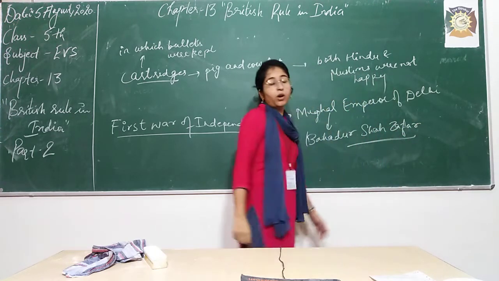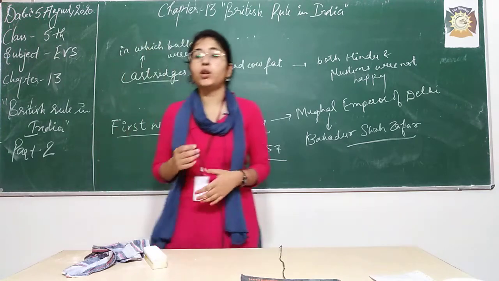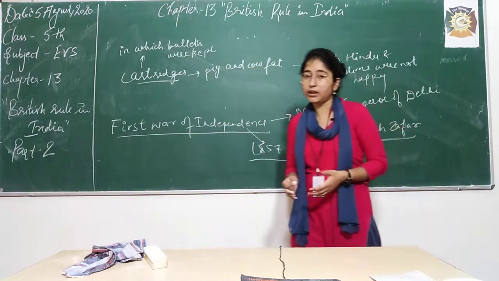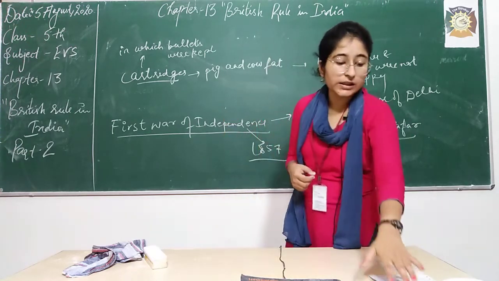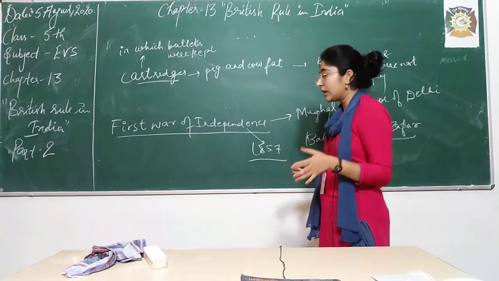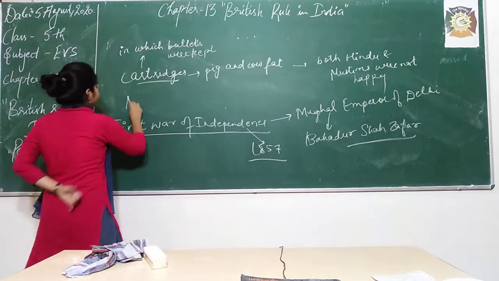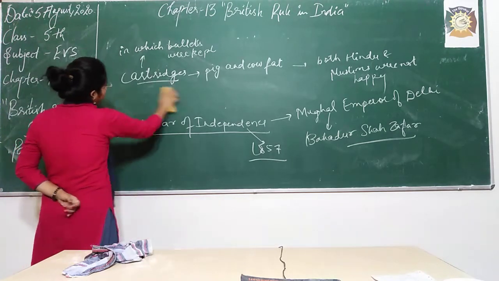He led this revolt, and various famous leaders were involved in it, like Tantia Tope. We have heard about Jhansi Ki Rani a lot. Rani Lakshmibai was also involved in this revolt, and various other leaders: Nana Sahib, Tantia Tope. I am just writing the names here. Who were the famous leaders in this revolt?